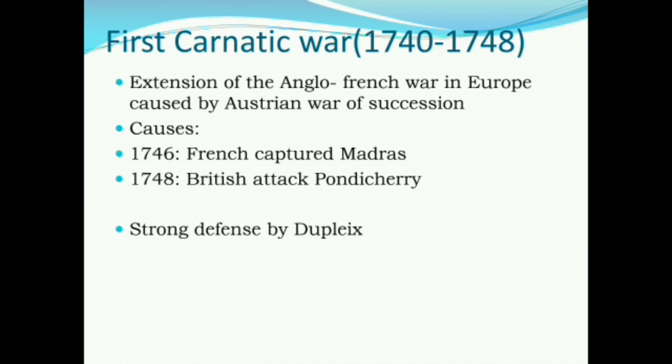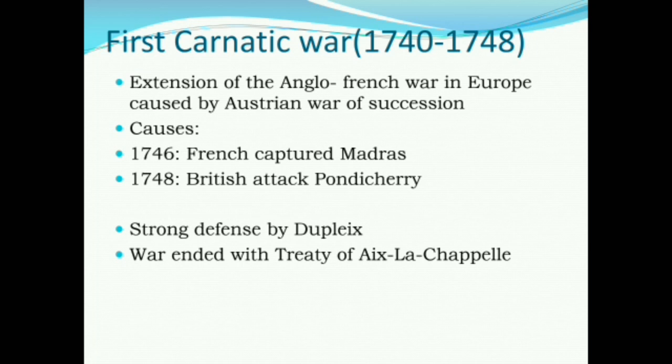So you see, they were always ready to fight. But Dupleix strongly defended Pondicherry, and the war had to end with a treaty. Right through history, the Britishers fought a war, signed a treaty, fought a war, signed a treaty. They never fought a war completely.